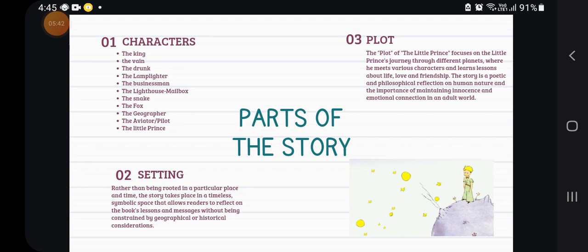The place is not specific. It is more in Spain, in the Sahara Desert, on the asteroid B612, and the other asteroids that the little prince visits. Well, the plot of The Little Prince focuses on the little prince's journey through different planets.